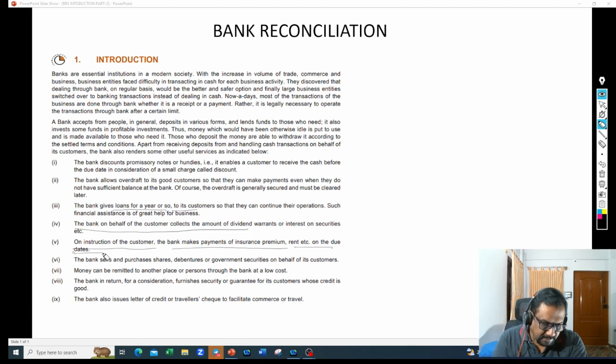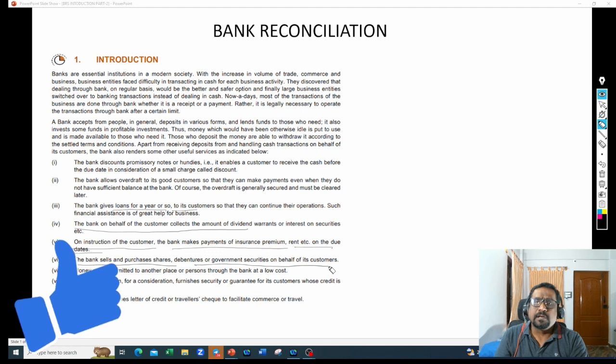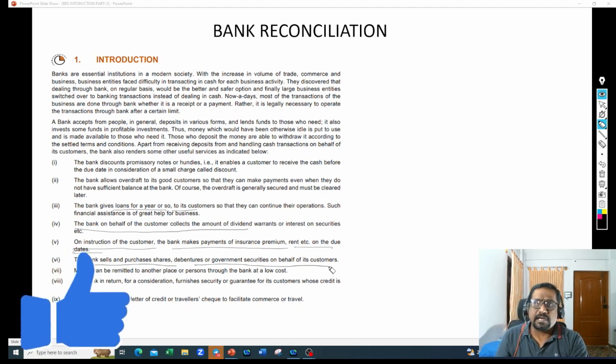Next, the bank sells and purchases shares, debentures, or government securities on behalf of its customers. Bankers do this also. You go to any bank for that matter, nowadays everybody has a demat account facility. You can open a demat account with the State Bank of India, with HDFC, or with ICICI Bank. All these banks provide a demat account facility to their respective customers.